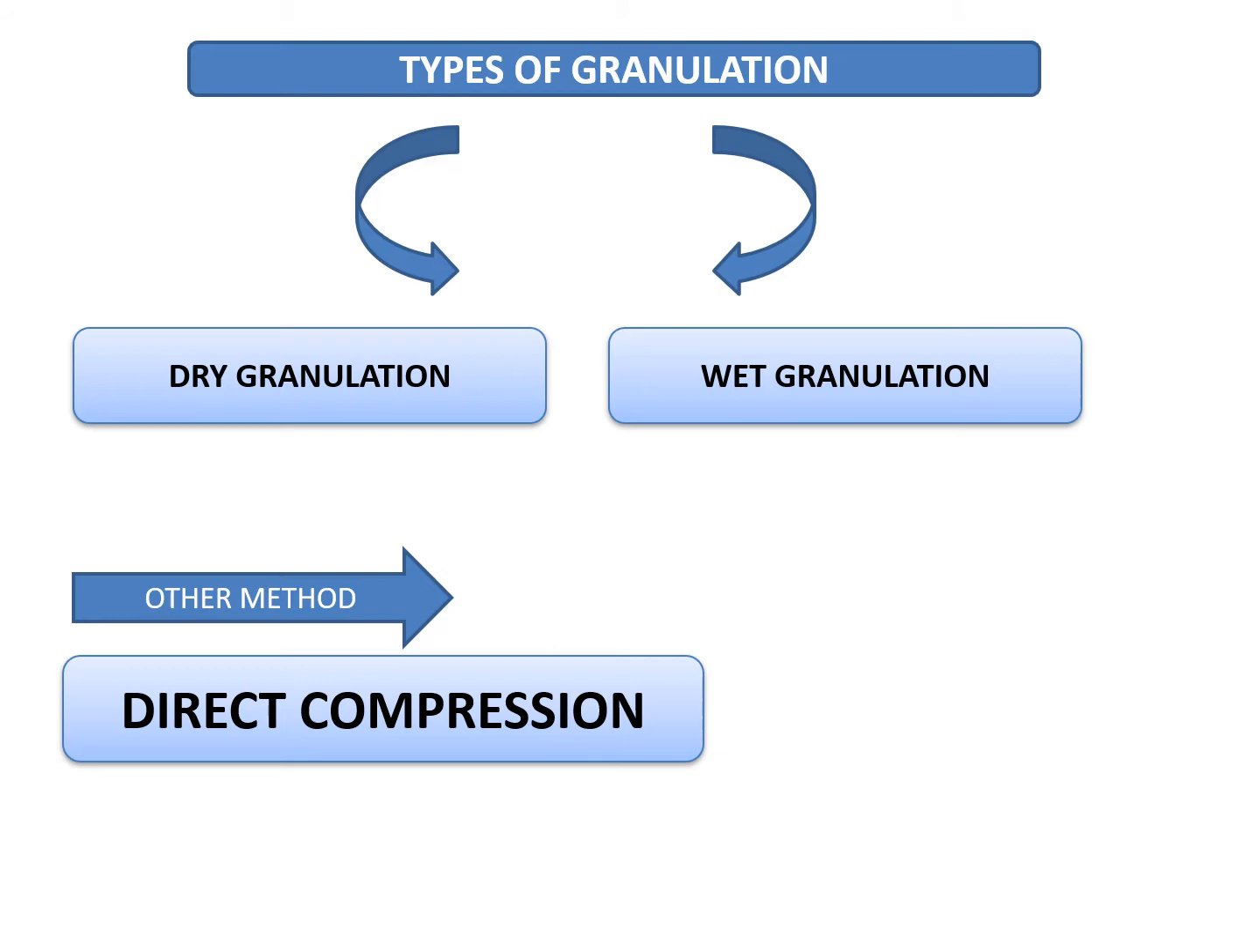Granulation can be divided into two categories, or two types. The first is dry granulation and the second is wet granulation. And there is one more process, that is direct compression. This is something different, in which we are directly preparing the tablet without using the granulation process.